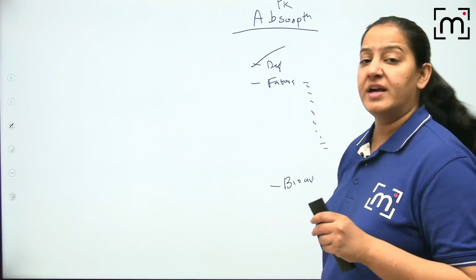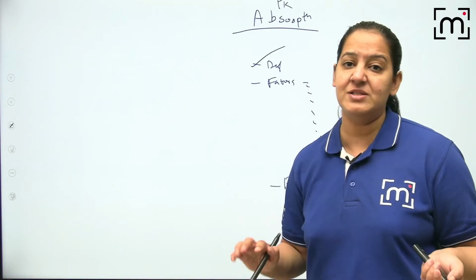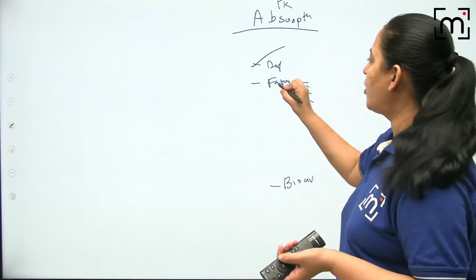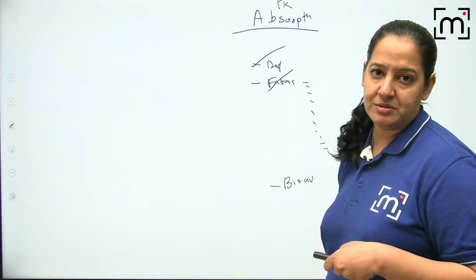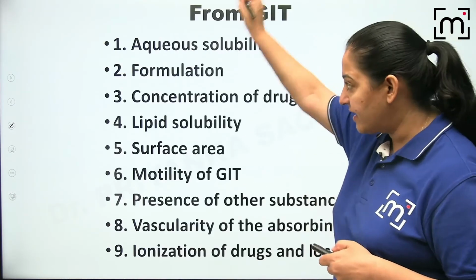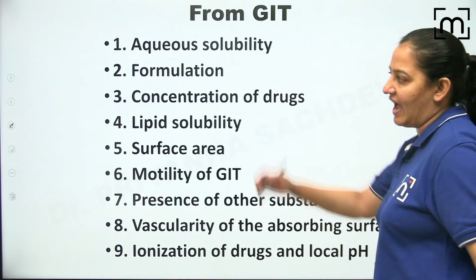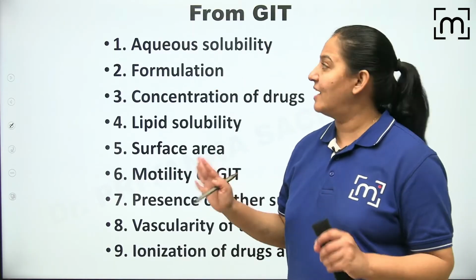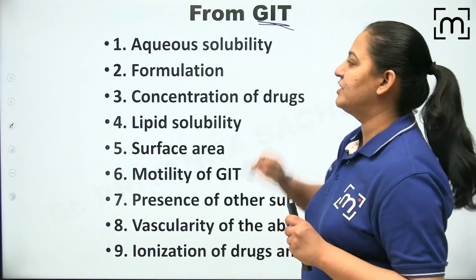Definition you already know. It is the movement of the drug from the site of administration till circulation. Now coming on the factors affecting absorption. There are 9 factors affecting absorption. The 9 factors are in front of you. These are the 9 factors which affect absorption from the GIT.